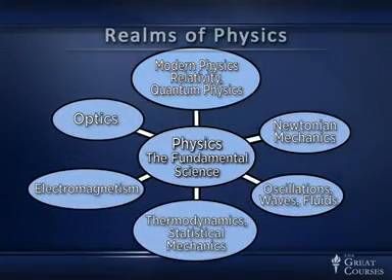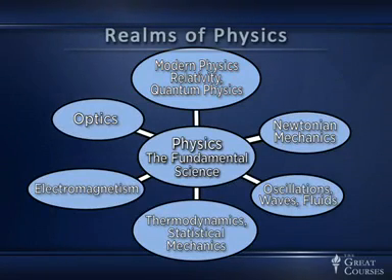I've titled Section 6 Modern Physics, Relativity and Quantum Physics here in this Realms of Physics diagram. But I want to emphasize that the word modern physics is kind of a misnomer. Modern physics, used as a term in the history of physics, refers to the physics since about the year 1900, so the turn between the 19th and the 20th century. That's hardly modern physics. If you want to talk about what you would think is modern physics, you're really talking about contemporary physics. So modern physics has been with us for well over a century.